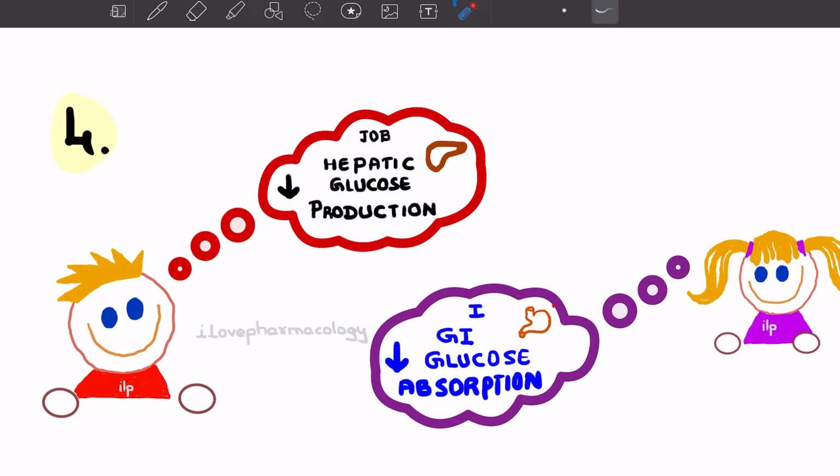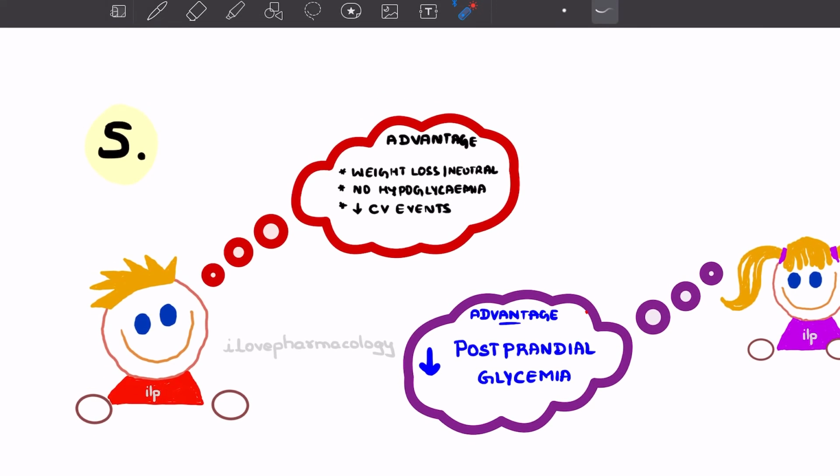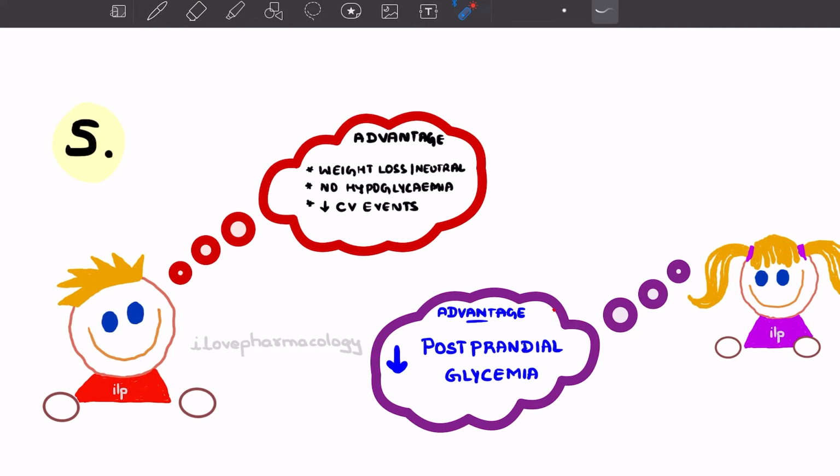So Metformin's job is to decrease hepatic glucose production, whereas Acarbose's job is to decrease gastrointestinal glucose absorption. Next, Metformin introduces Acarbose to the advantages of Metformin.